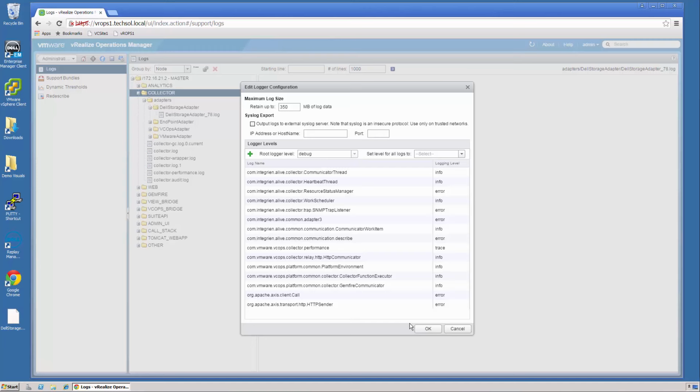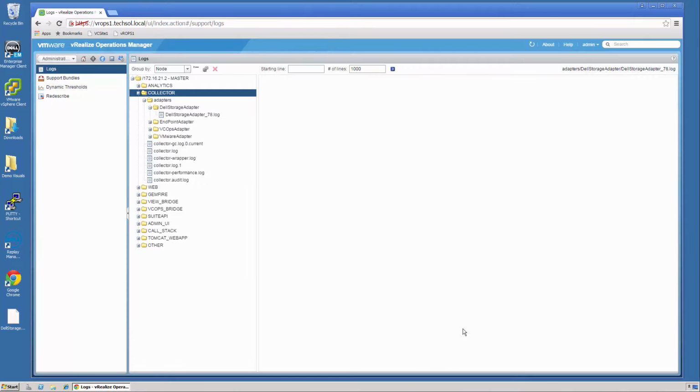It is a good thing to note, of course, that when you're done recreating the issue with debug logging on, it is a good thing to put that back to where you found it, basically back to either error or warning. In this case, I'm just going to click cancel. I'm not going to change that.